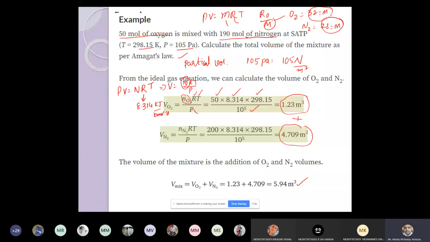Is it clear? Right? This is just a simple problem. Only I want to stress upon nRT and mRT. I already discussed that. Don't think that it is wrong. It is N only. N indicates the moles. At that time, R will become the universal gas constant.